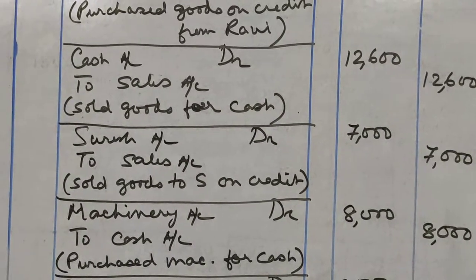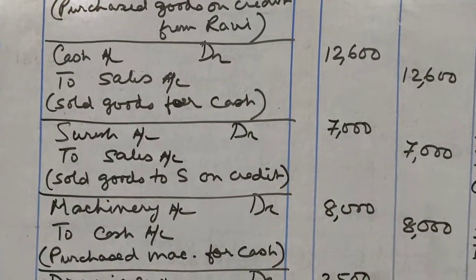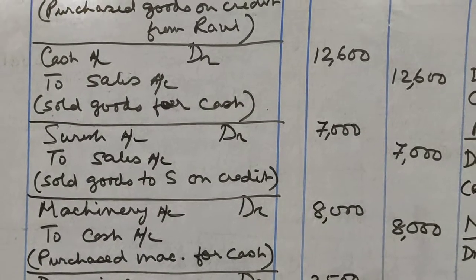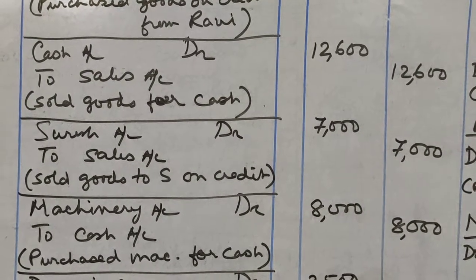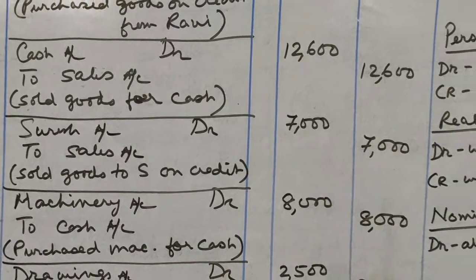Then sold goods to Suresh. Now here also the name of the party to whom we are selling is mentioned, and it is also not mentioned that we are selling for cash. That means we will assume that the goods are sold on credit to Suresh. Now who is the receiver of the goods?